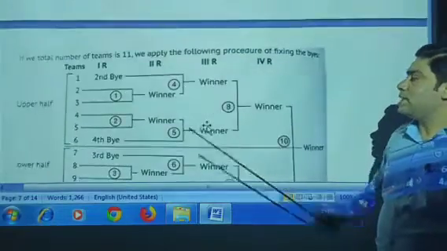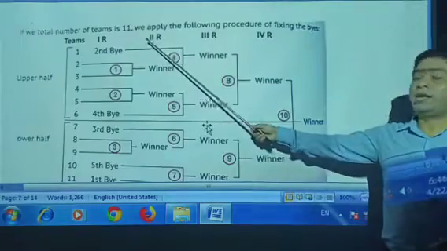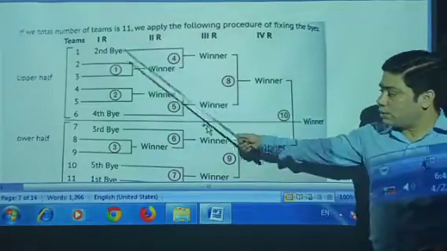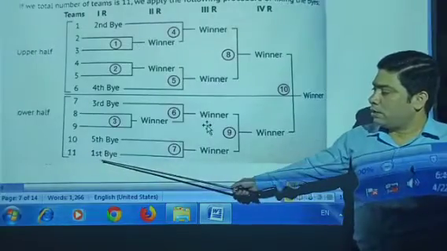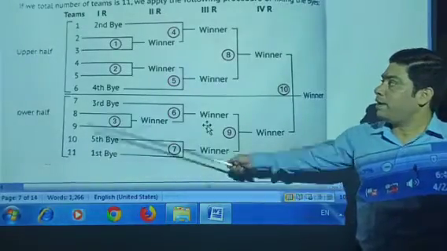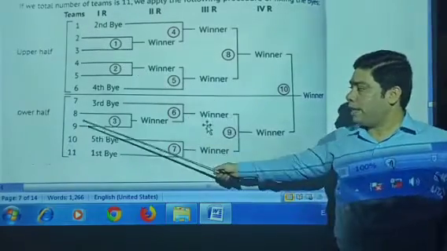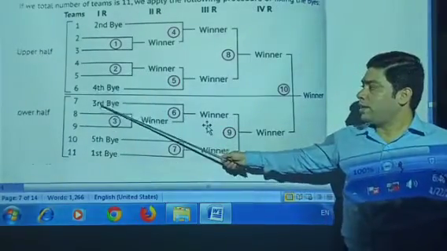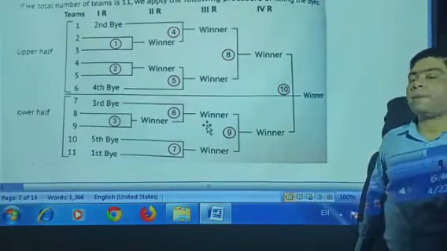Now, this is an example of 11 teams. How many teams are there? 11 teams are there. So this is the bye procedure to be given. As you've seen, the last team gets the first bye. The second bye is got by the first team. In the same manner, the third bye is there, fourth bye is there, fifth bye is there. This is the procedure to give the byes.